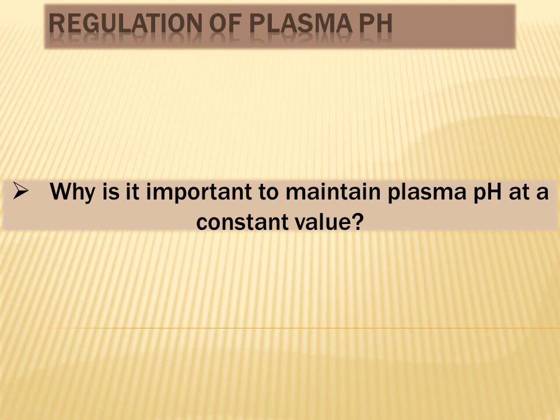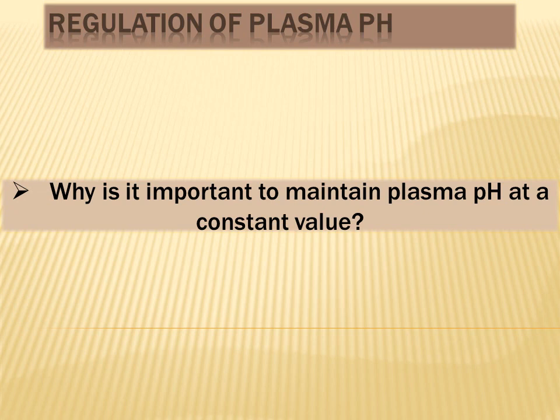So we need to maintain the pH of different plasma fluids at a certain value for different enzyme systems to perform their function efficiently, because there is an optimal pH for every enzyme system at which they are functioning to their maximum efficiency. So if the pH of different body fluids starts changing due to the presence of different fixed and volatile acids inside the body, then that would be a very big problem, as different metabolic processes would not be able to take place normally due to inefficient enzyme systems.